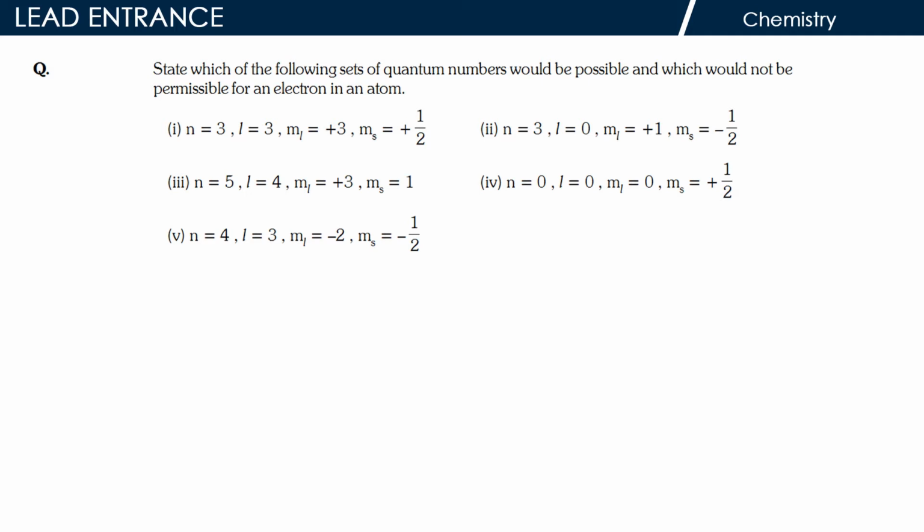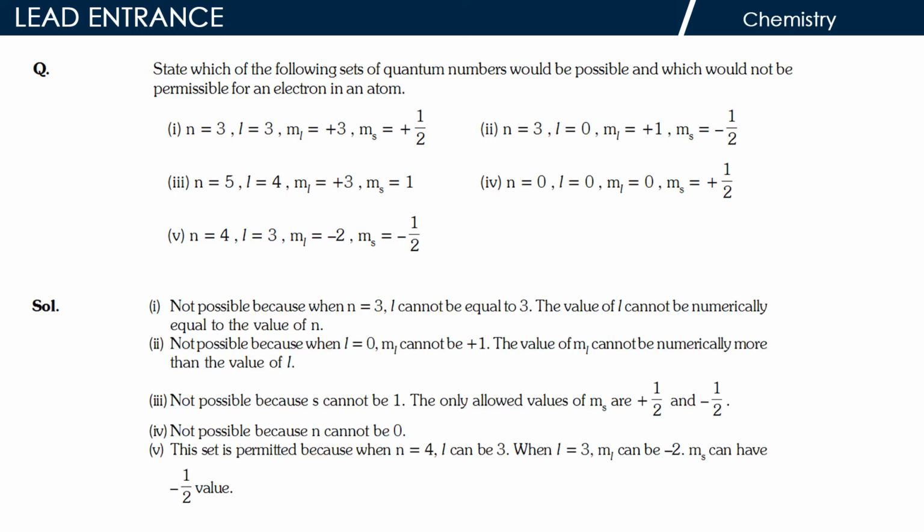4. n is equal to 0, l is equal to 0, ml is equal to 0, ms is equal to plus 1 divided by 2. 5. n is equal to 4, l is equal to 3, ml is equal to minus 2, ms is equal to minus 1 divided by 2.